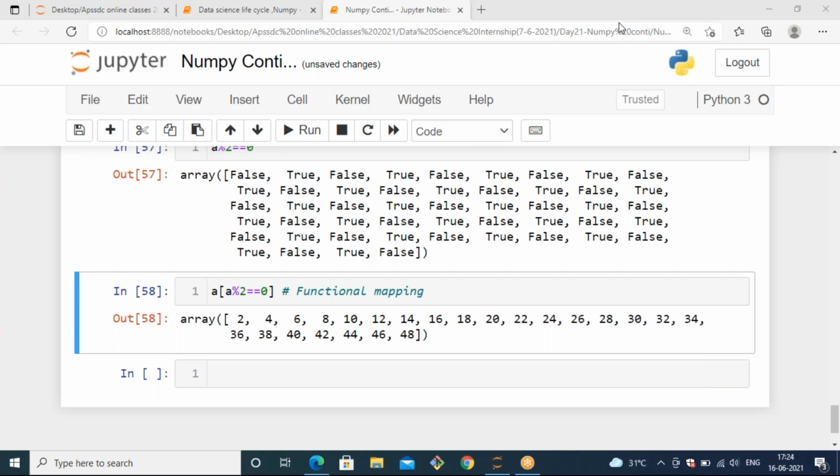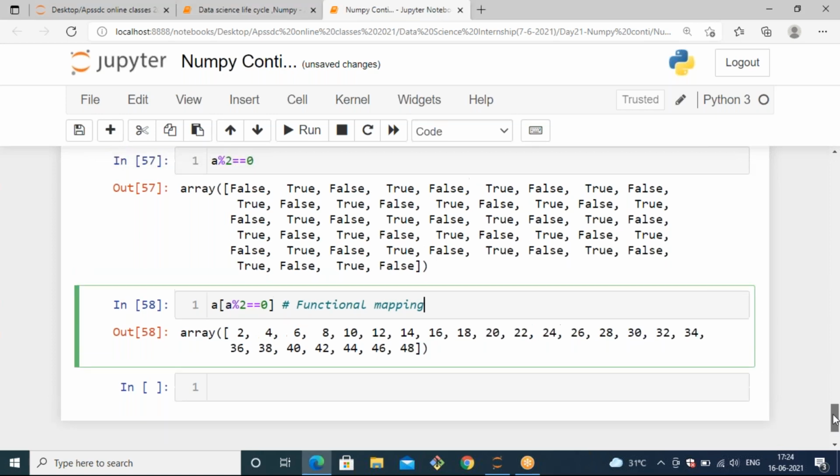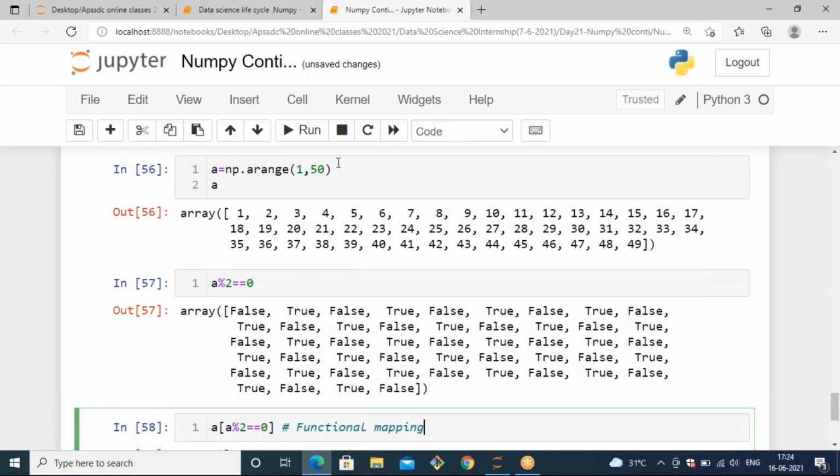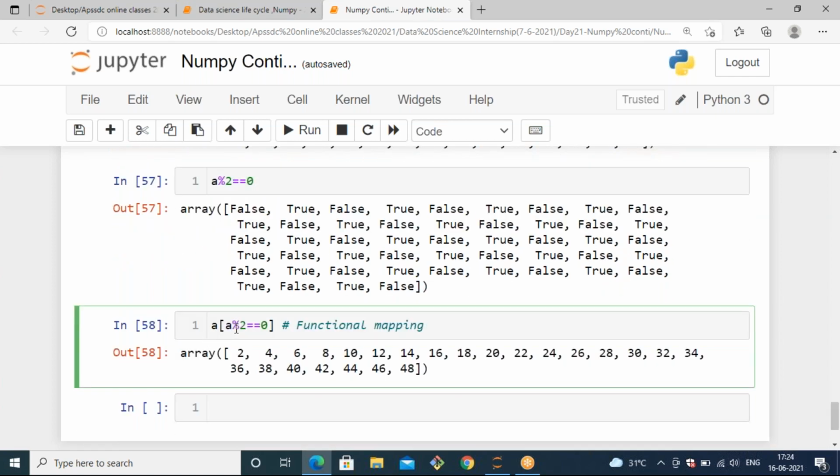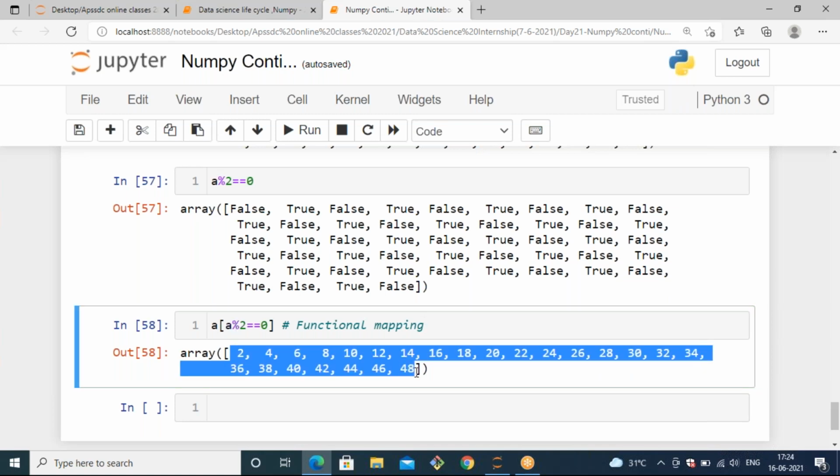So in that case, we need to filter the data, right? You should know how to filter it. Like this, you can filter it. First of all, you need to access the m1 column data, the entire m1 column data, and in that entire m1 column data, you have to apply a logic like the mark should be greater than 70. Then whenever the result is greater than 70, it returns true. So instead of getting true or false, you need to get the numbers only. That means you can apply a functional mapping like m1[m1 > 70]. In that case, you will get only the marks which are greater than 70.